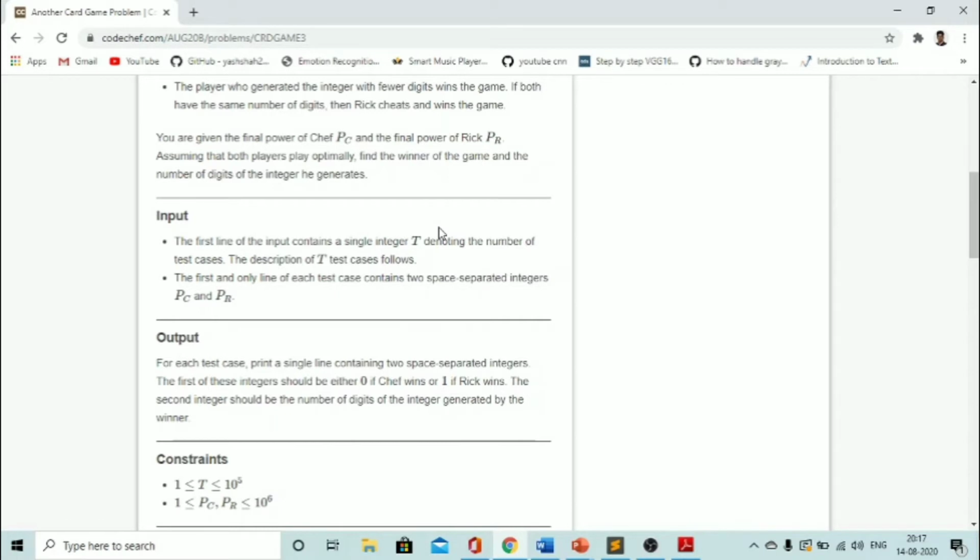Now the winner of the game will be the player who generated an integer with fewer digits. We have to display 0 if Chef wins or 1 if Rick wins. And the second integer we have to display should be the number of digits of the integer generated by the winner. I hope you all have understood the problem. Now let's see the logic of this problem.